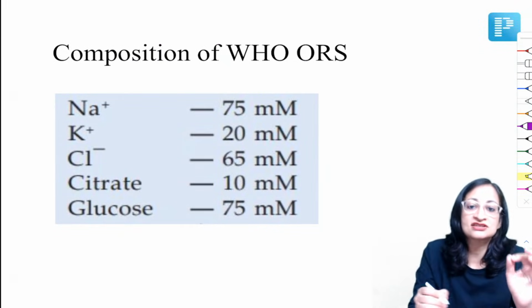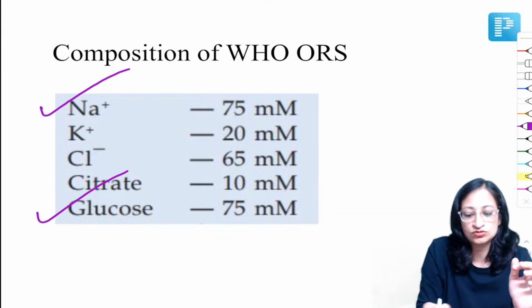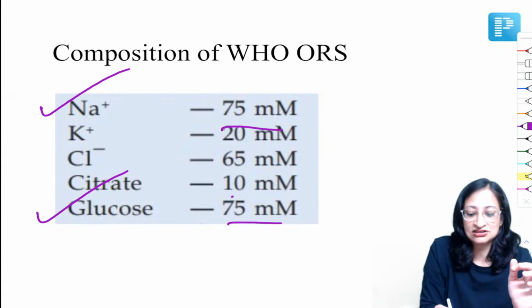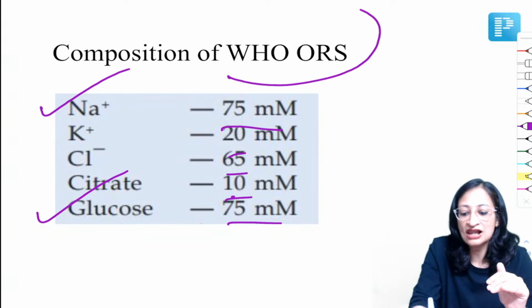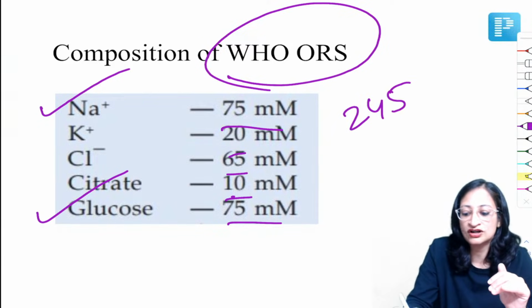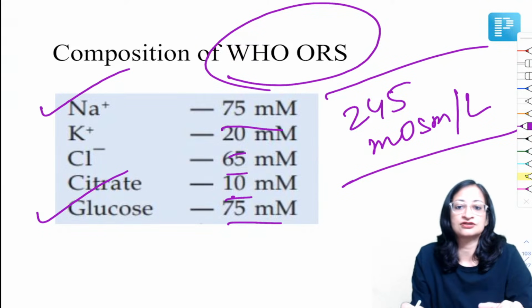Composition of WHO ORS, again friends, very important. Sodium and glucose both are 75. Citrate is 10, chloride 65, potassium 20. So the osmolality of the WHO ORS is 245 milliosmoles per liter. Okay, so that is important.